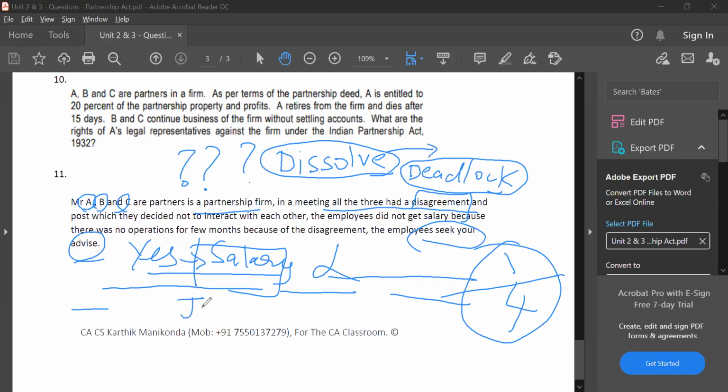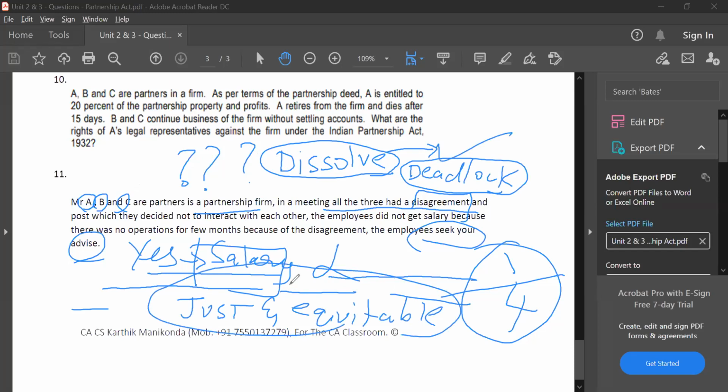Court will see if this is a just and equitable ground. Yes, there is deadlock in management and it is a just and equitable ground, as you see in the provision. Therefore, the firm will be dissolved and salary will be paid to employees. Have you guys understood? Have you understood question number 11?